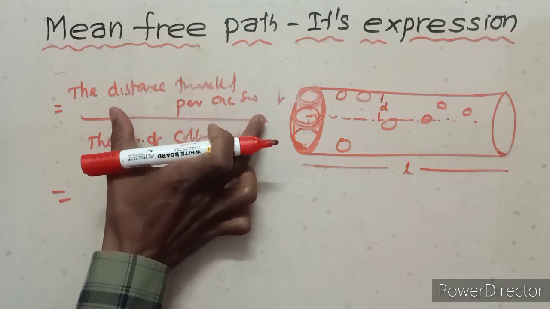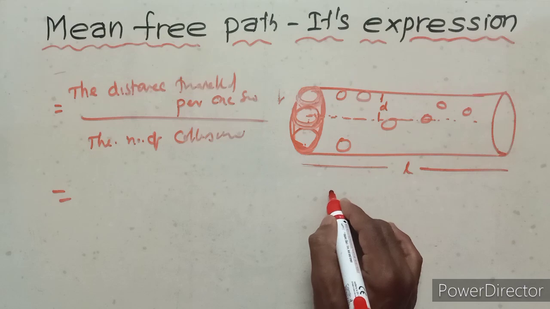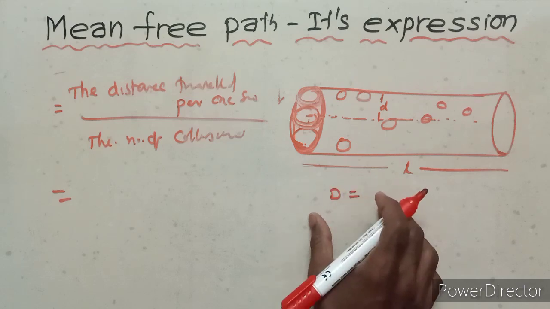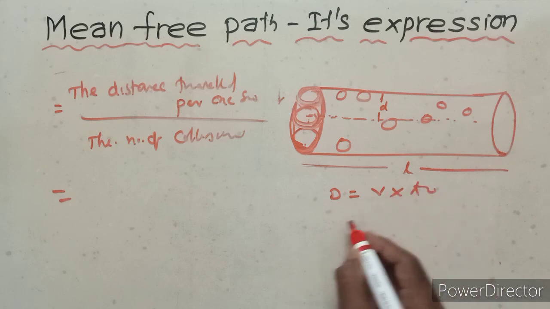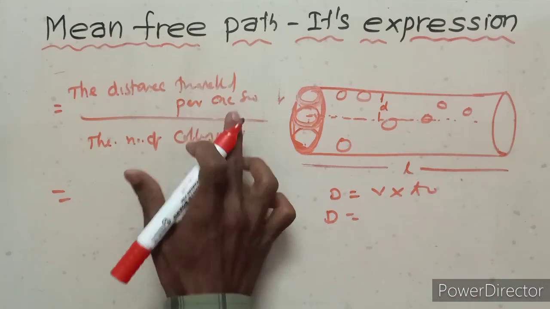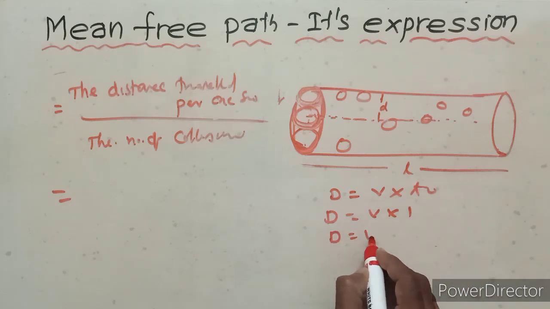The distance traveled is velocity into time, v into 1 second, so it equals v.